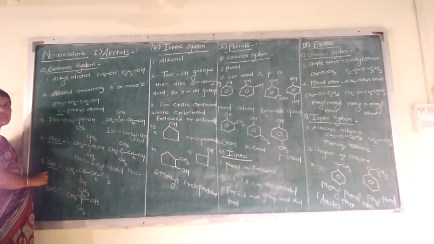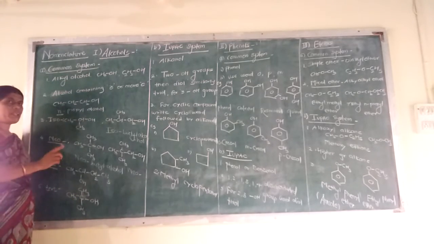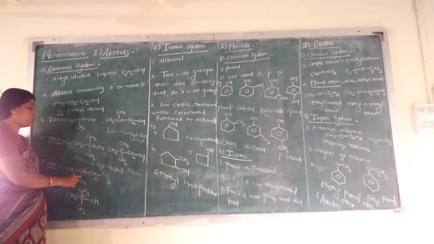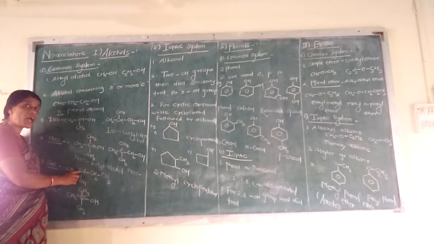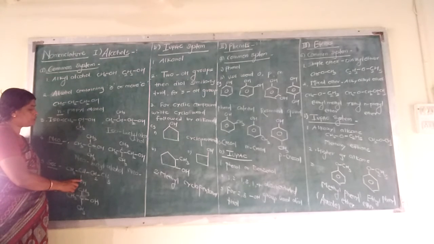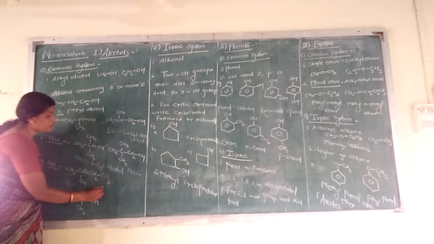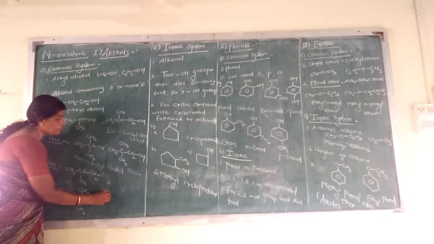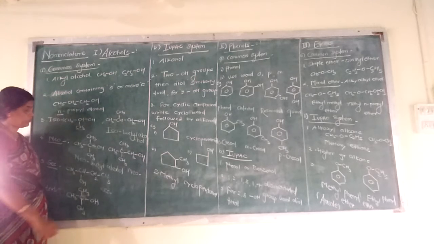Next rule for the common system is that when in the given structure the OH group is attached to the secondary carbon atom, then we write the word sec before the name of alkyl alcohol.